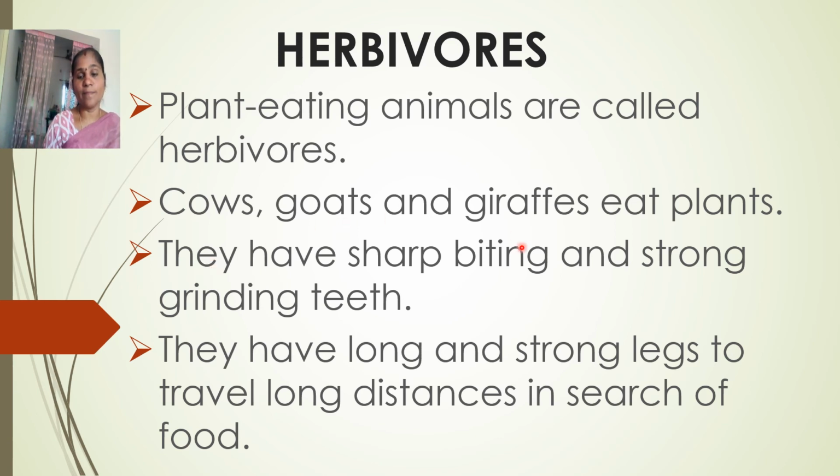They have short biting and strong grinding teeth. They have short biting teeth, broad teeth in front, and strong grinding teeth at the back of the jaw. They have long and strong legs to travel long distances in search of food. So they can travel long distances because they have strong legs. These are the special features of the herbivores.